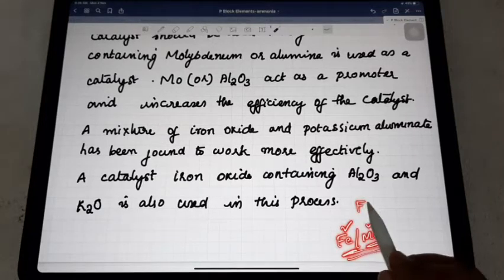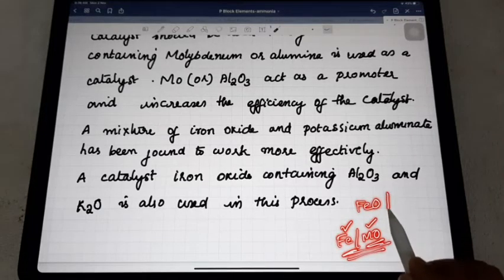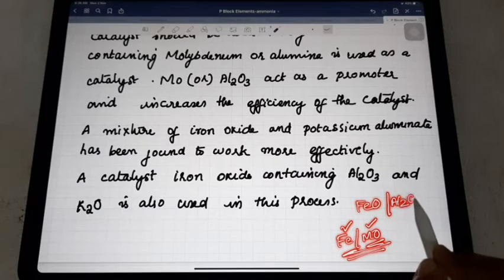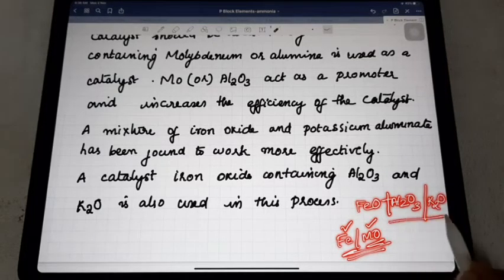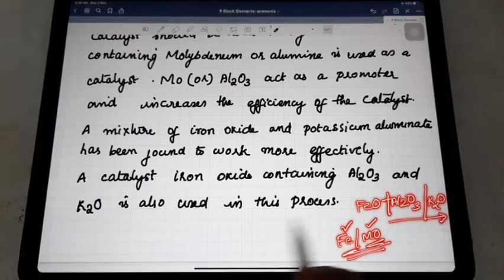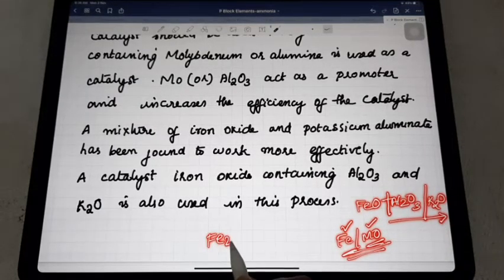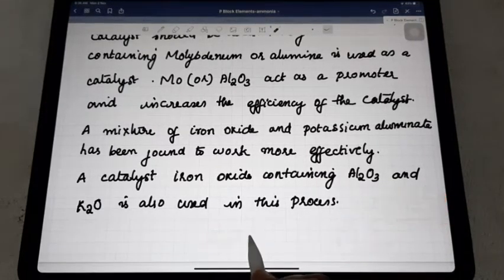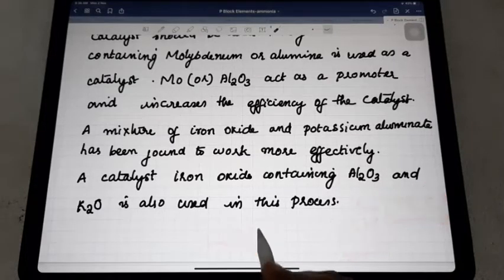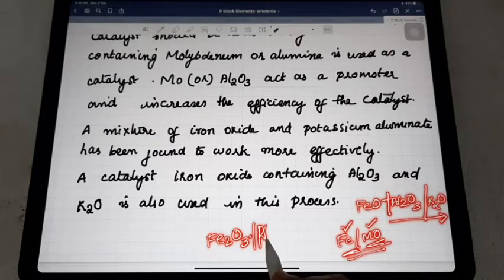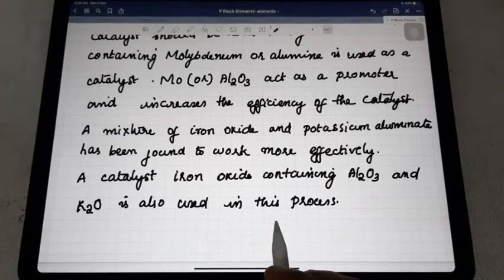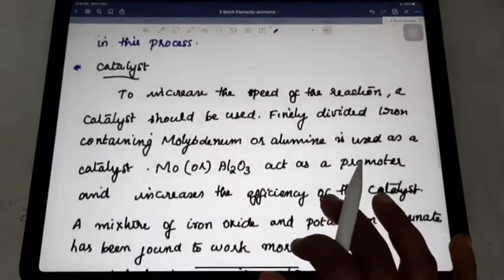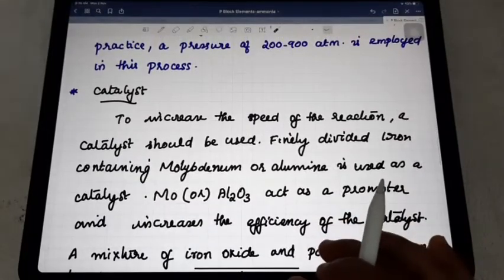Not only that, iron oxide and Al2O3 in the presence of K2O is also used as a catalyst. Then another one, iron oxide Fe2O3 with potassium aluminate, we also use for this work effectively. So the catalyst has some role in the production of ammonia.